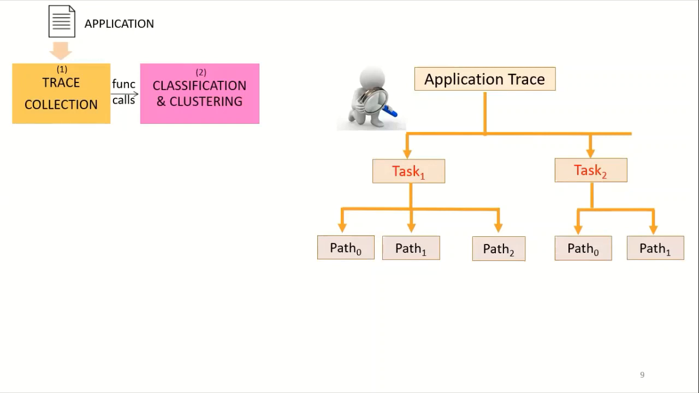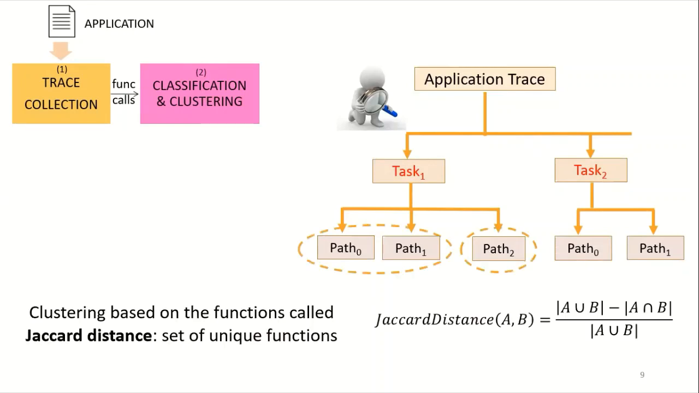Hence, we cluster the different paths based on the set of functions that they contain and choose a representative path from each cluster for doing further analysis. The clustering is done by using the Jaccard distance as the distance metric. Each path is represented as a function call tree. We observe that the size of such trees is very large, up to 100,000 nodes. Hence, we use graph reduction techniques to reduce the size of these trees.